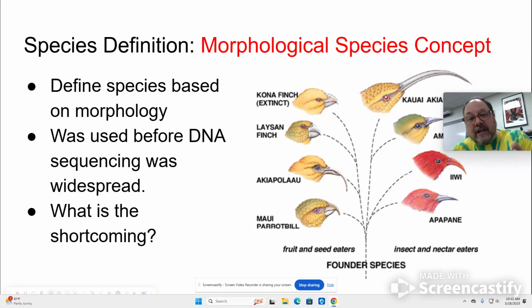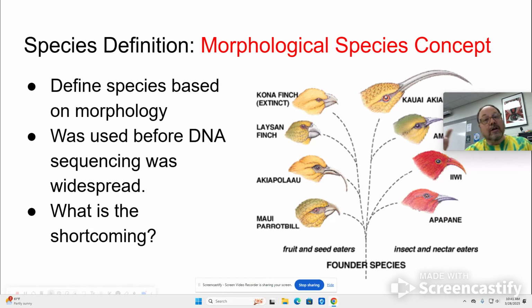With the morphological species definition, we cluster relatedness based on how organisms or populations look and what features they share or do not share. This happened for a long time in biology with taxonomy, where populations would be compared and put on these trees looking at evolutionary relatedness, but it was all based on morphology or physical characteristics.